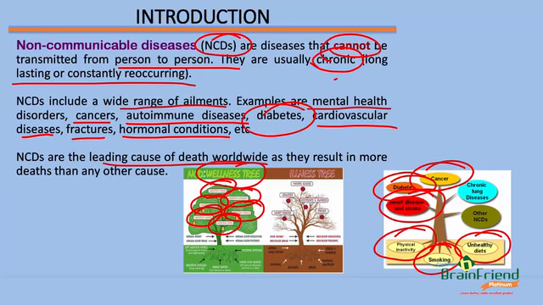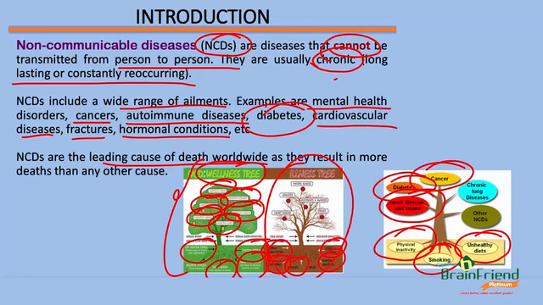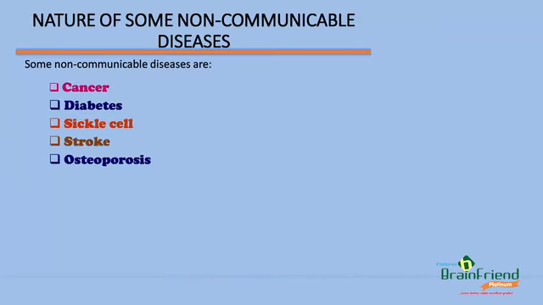These lifestyles are drinking water, having a positive attitude towards life and towards other people around you, being physically active, and eating healthy meals to include fruits and vegetables. So all these lead to a healthy lifestyle, while the opposite, stress and worry, physical inactivity, alcoholism, smoking, eating junk food, all lead to illness, as you can see in this illness tree. So that's a brief introduction on non-communicable diseases.